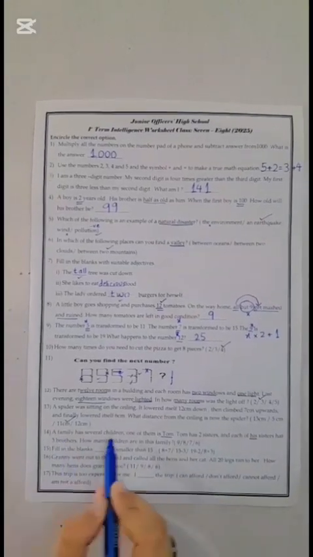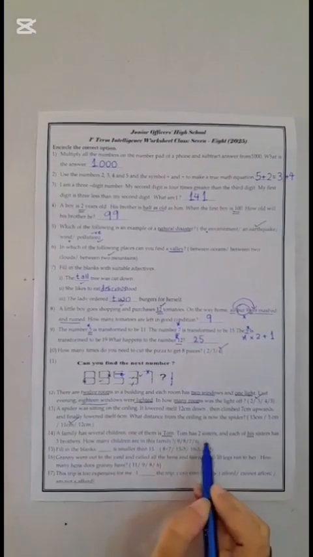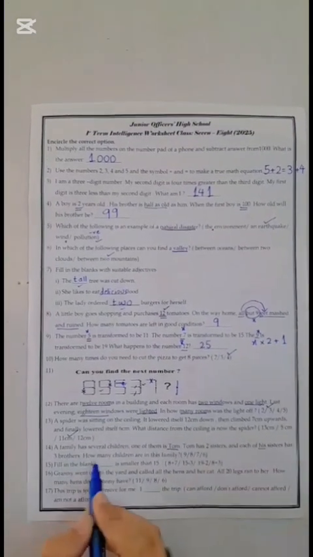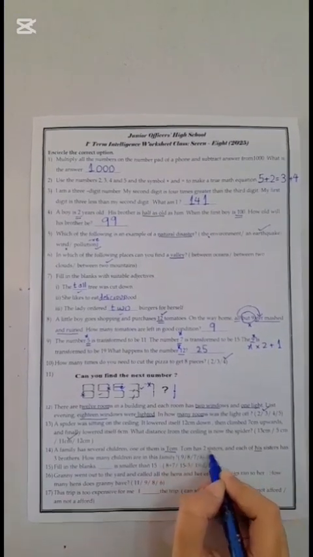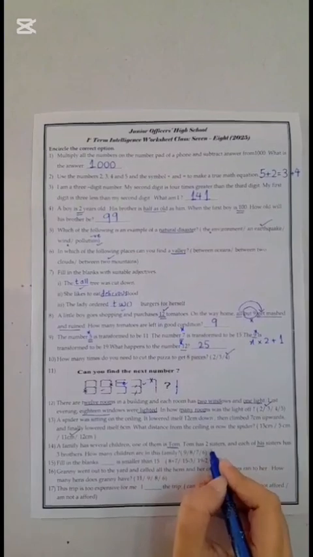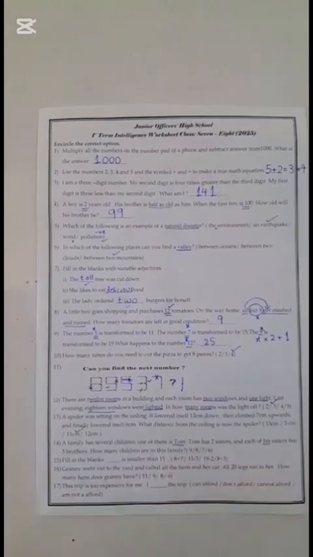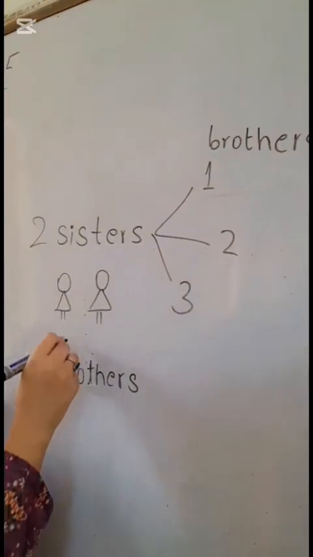A family has several children. One of them is Tom. Tom has 2 sisters and each of his sisters has 3 brothers. How many children are in this family? Now who is Tom? Tom is a boy and he has 2 sisters. Each of his sisters, meaning that every one of this sister has 3 brothers. If 2 girls are sisters, then their brothers must be common.